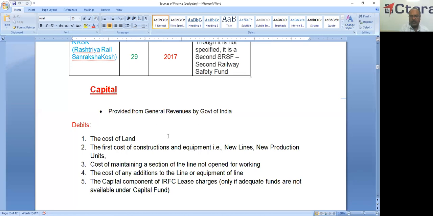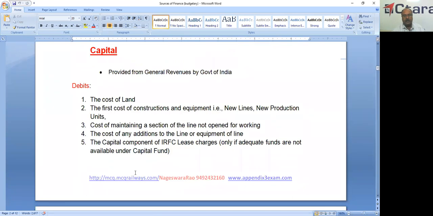And the last one, the capital component of IRFC lease charges. We lease rolling stock from the IRFC. Almost 85 to 90% of rolling stock, Indian Railways is not the owner; IRFC is the owner. So we are taking it on lease basis from there. We have to pay the capital component as well as the interest component. The capital component is chargeable to capital. Normally, if funds are available, it is chargeable to the Capital Fund. Suppose there are no funds under the Capital Fund, it is chargeable to capital. So these are the debits to the capital.